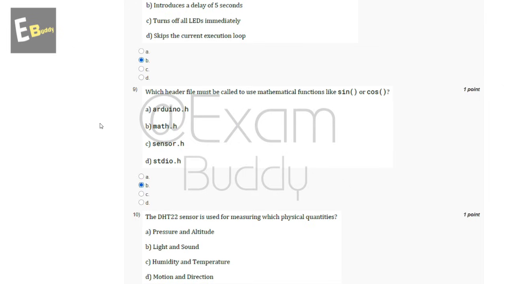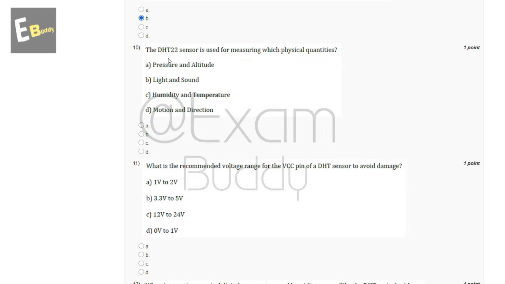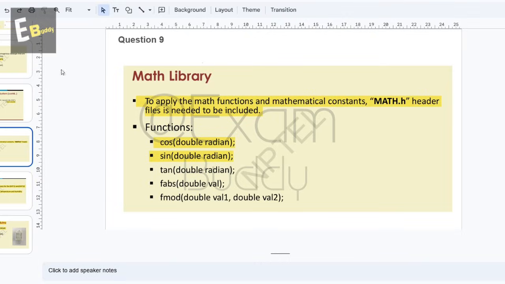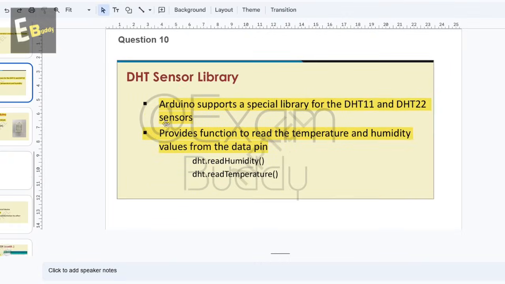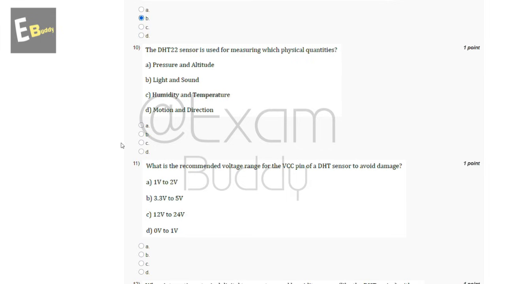And now let's go to our question number 10. The DHT22 sensor is used for measuring which physical quantities? So these are the options, and now let's check the explanation. Explanation says Arduino supports a special library for the DHT11 and DHT22 sensors, provides functions to read the temperature and humidity values from the data pin. So the answer of our 10th question is C.